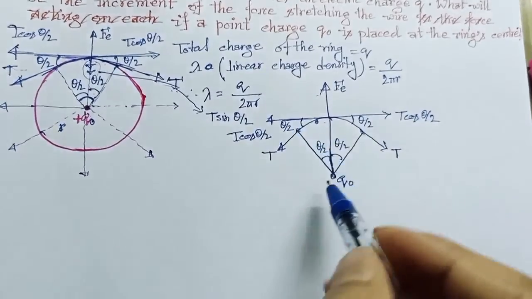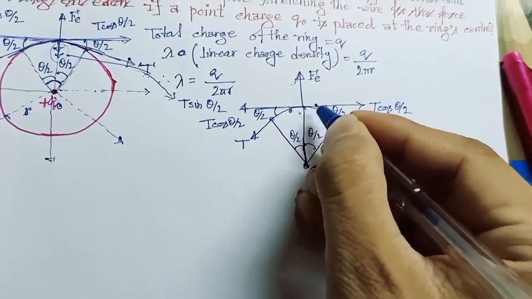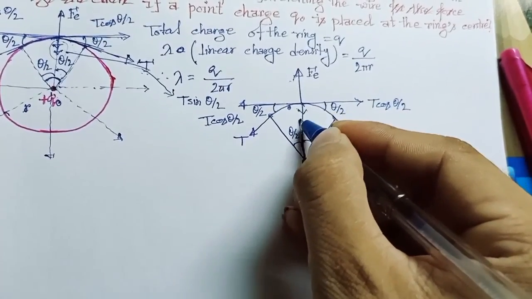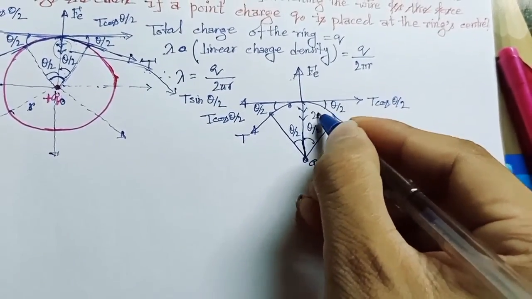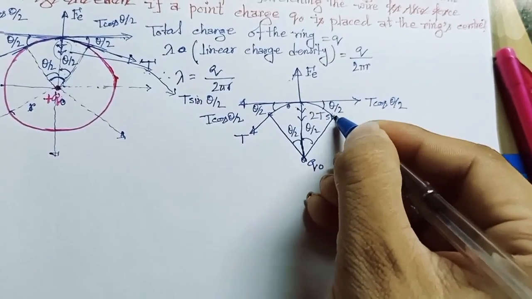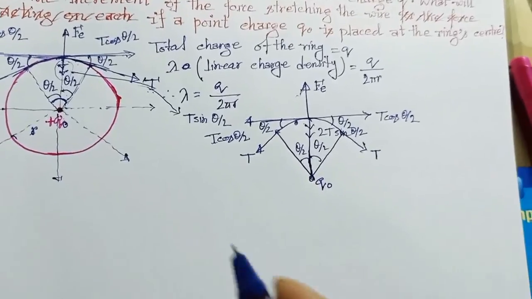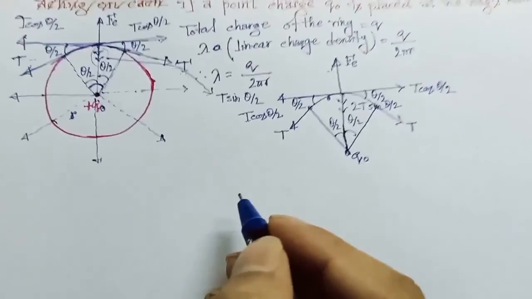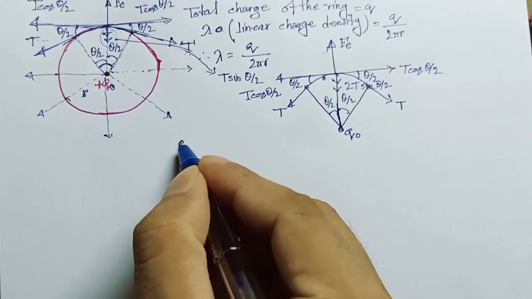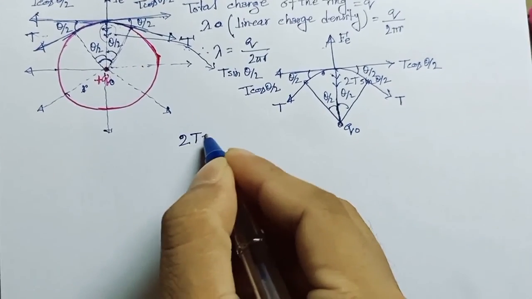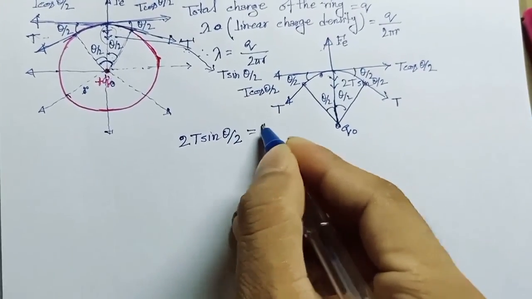Now this T cos(theta/2) and T cos(theta/2) cancel each other. Now there will be another component, which will be T plus T, meaning 2T sin(theta/2). Now if we balance this diagram, then this 2T sin(theta/2) will be equal to the electrostatic force Fe.